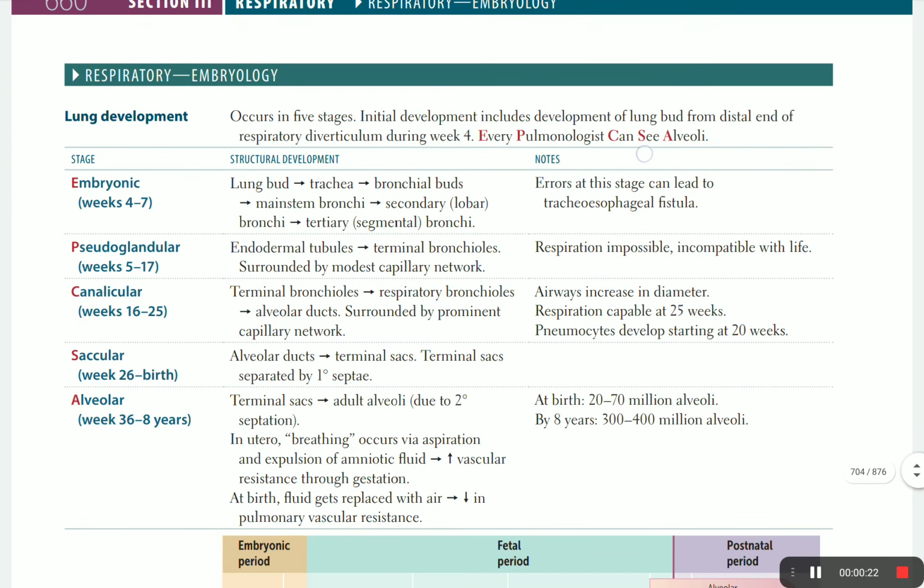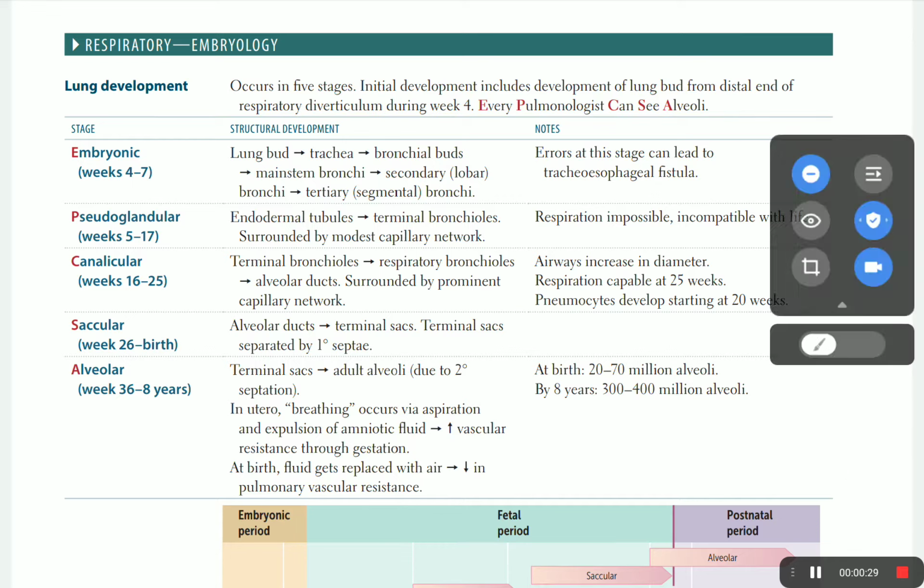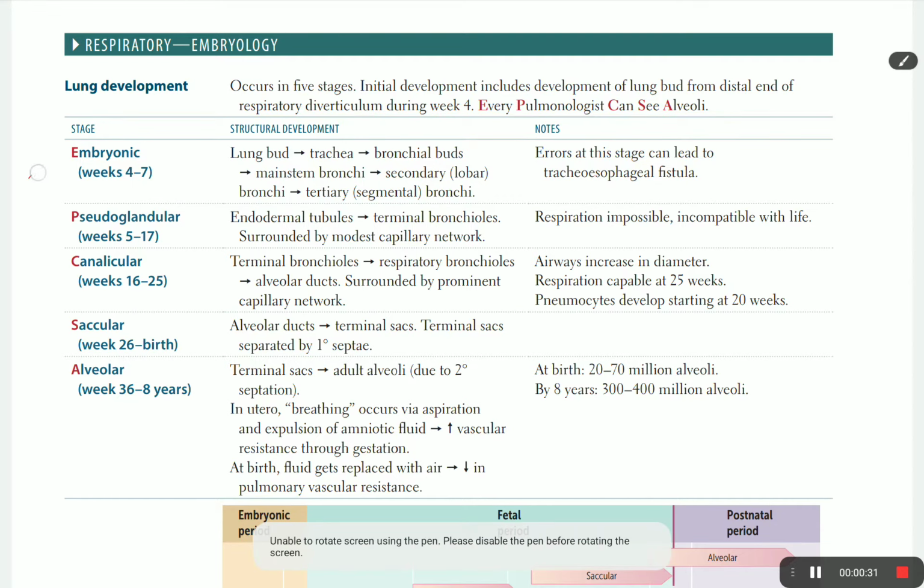The embryology of the lung, or the respiratory system at all, is divided into 5 stages. The first stage is the embryonic stage, which is from week 4 to week 7, and the second stage is pseudoglandular. The third stage is canalicular. The fourth stage is saccular, and the last one is gonna be alveolar, and it continues after birth.